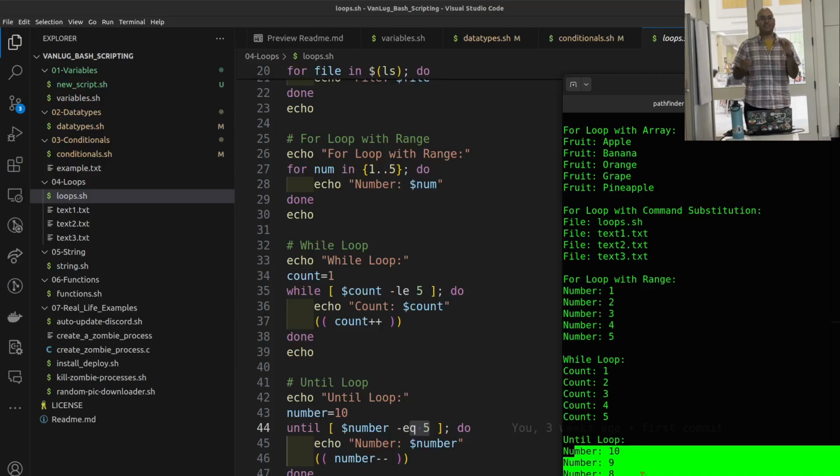Is it run first and then check? The first attempt for the until is that we will execute lines 45 and 46 first, and then we check if the condition is true or not. Do you mean it goes through the block first and then it checks?